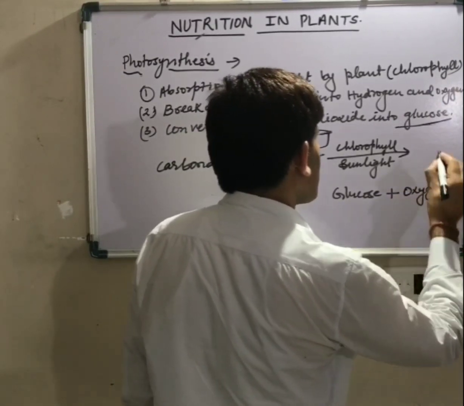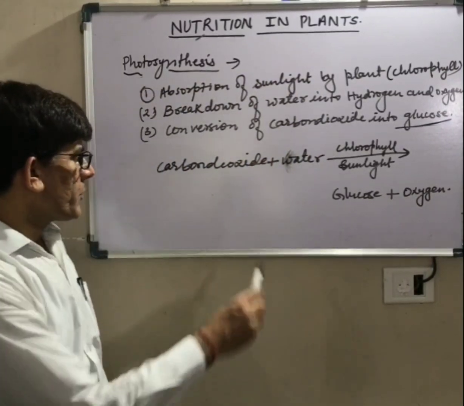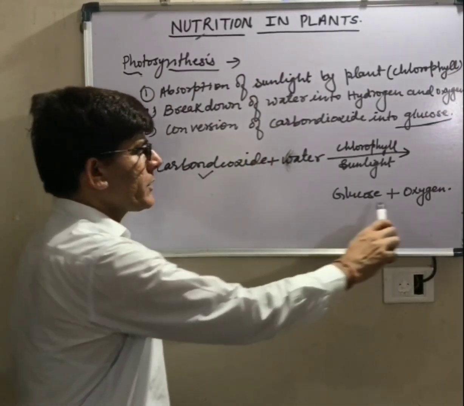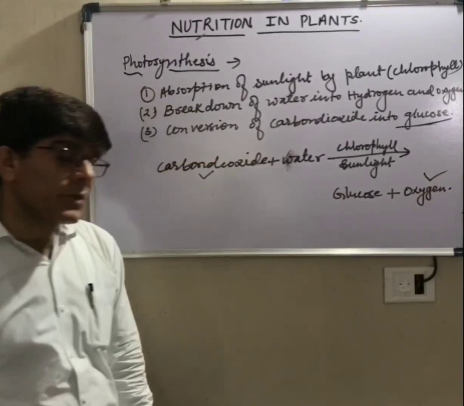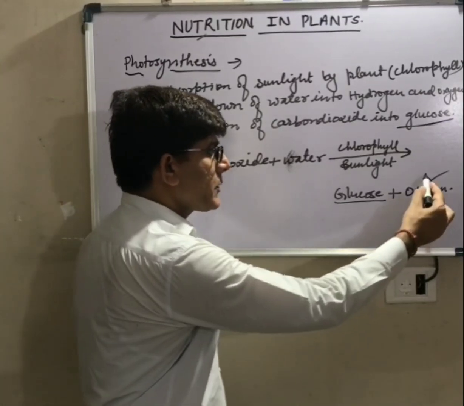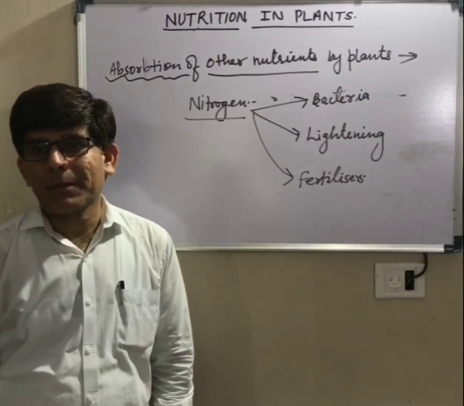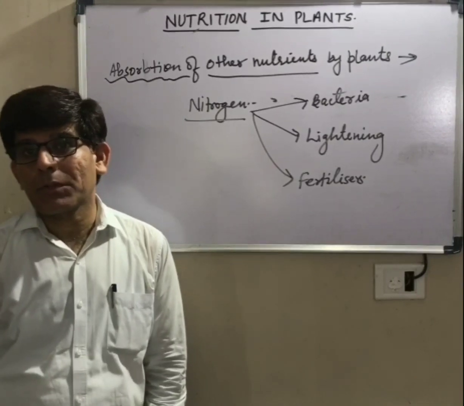Oxygen is given out in the process of photosynthesis. So in the process of photosynthesis, plants take carbon dioxide and they give out oxygen along with food. They prepare their food and they also give out oxygen. Now plants prepare their food by the process of photosynthesis.